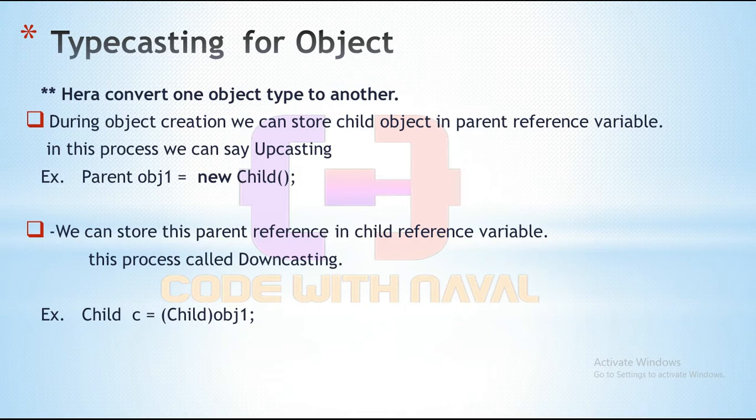During object creation, we can store a child object in a parent reference variable. This process we can say upcasting. We simply create a child object and store that object inside a parent reference. Second, we store this parent reference in a child reference variable. This process is called downcasting. If we store a child class object inside a parent class reference, this means upcasting, and if we store a parent class object inside a child class reference, then we say downcasting.